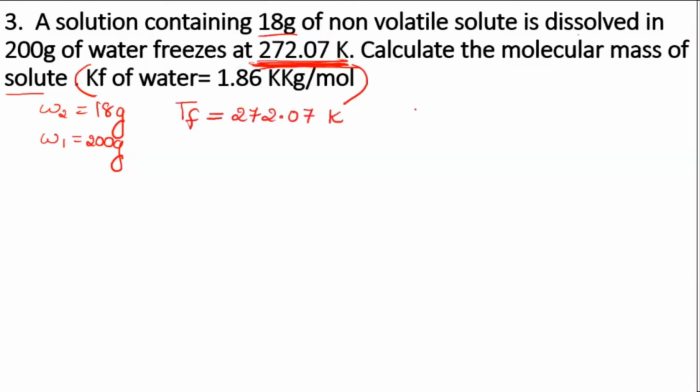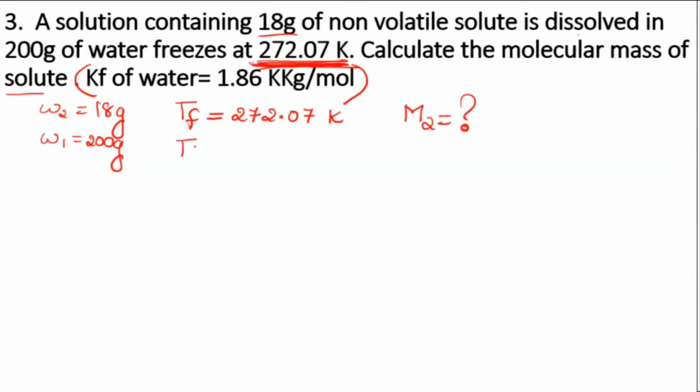You are supposed to calculate molar mass. Molar mass of the solute is M2. Yeah, M2. Correct. Now, what else is not given to you which you can write by yourself? Water is a solvent. So, water. What is the freezing point of water? 0.